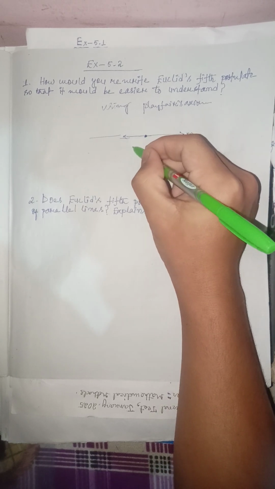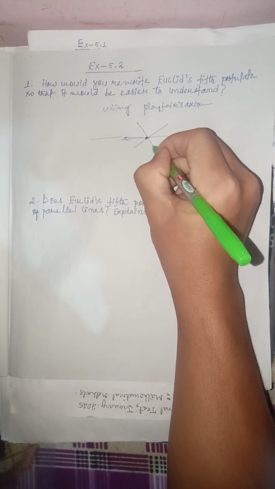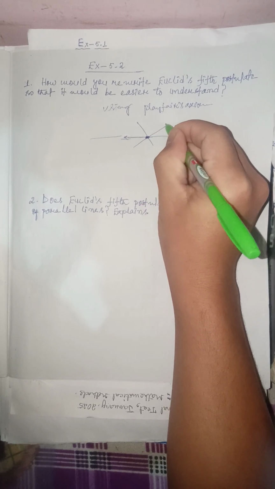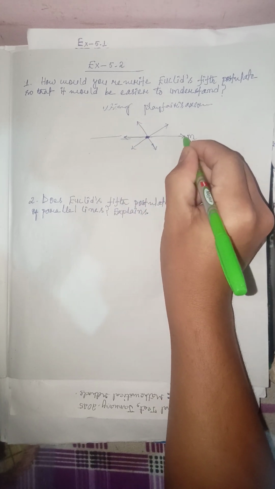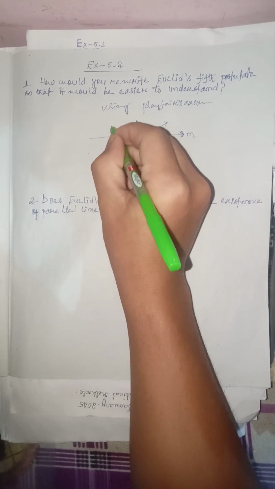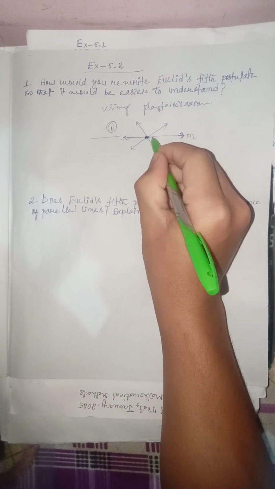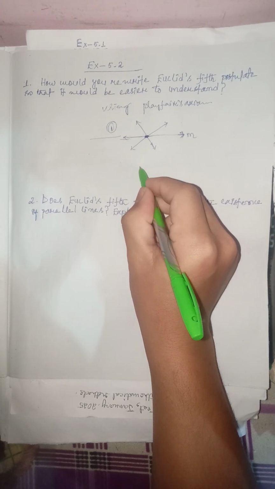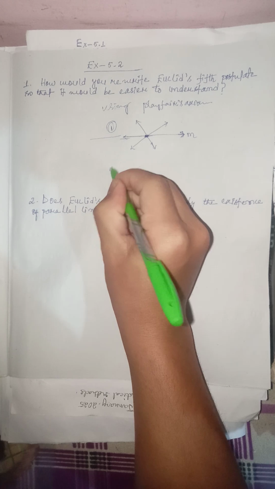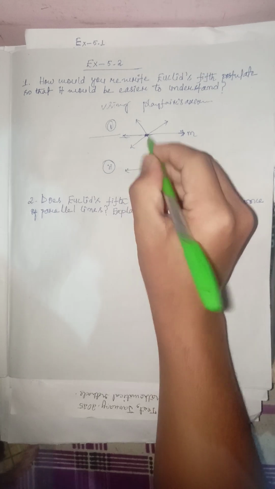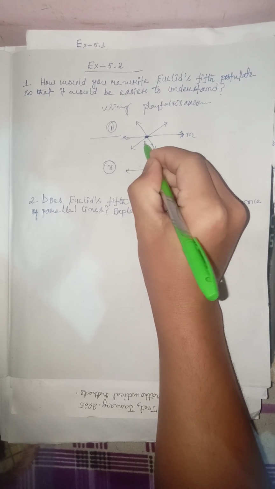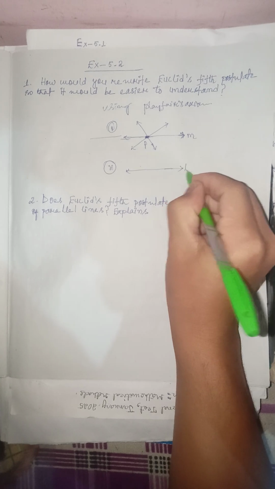And using this point, there are another 2 lines which intersect each other at this point. Okay, this is the line that we got. This will be number 1, and this line which passes through this point will be parallel with the other line which we are about to draw in number 2. In number 2, let me draw another line which doesn't pass through this point P. Okay, and let me name this as L.